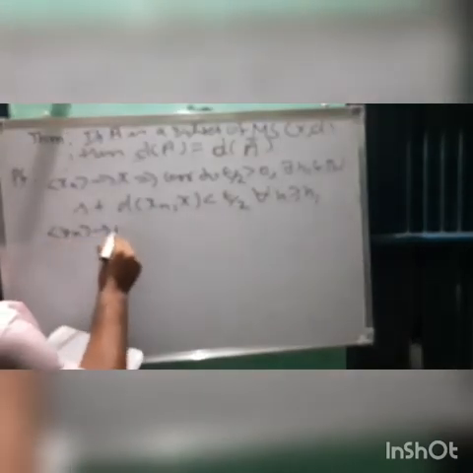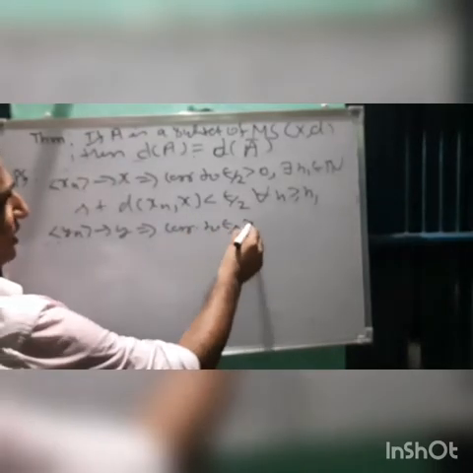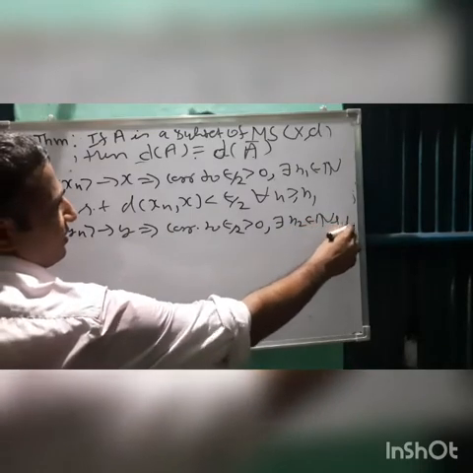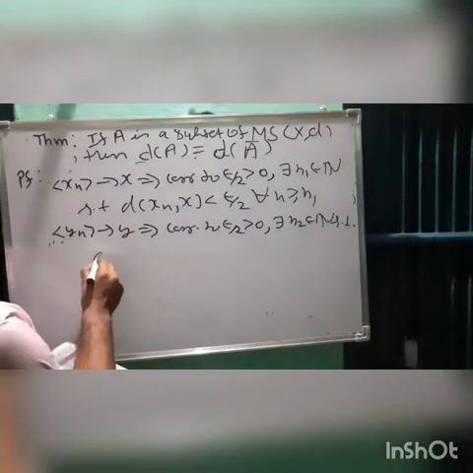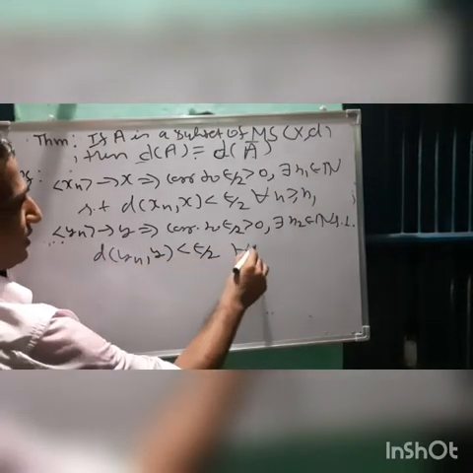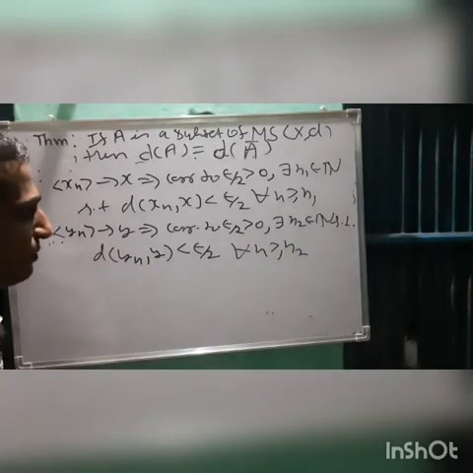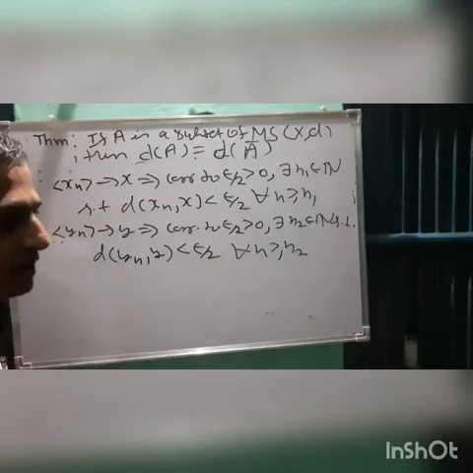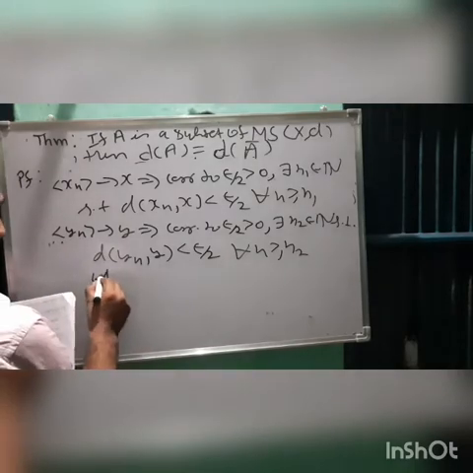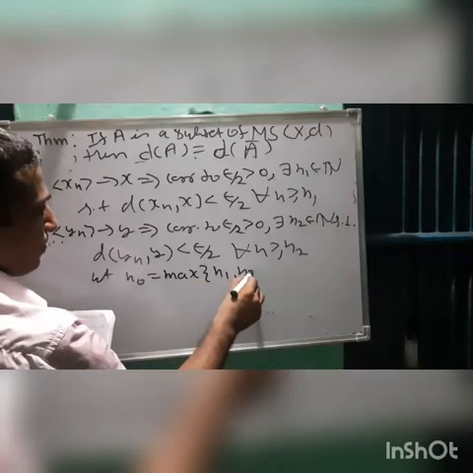Similarly, yn converges to y, so corresponding to epsilon upon 2 greater than 0, there exists a natural number n2 such that distance of yn and y is less than epsilon by 2 for n greater than or equal to n2, after this finite stage. And now we have to take a common natural number and maximum will work here. You are already aware. So let n naught be equal to the maximum of n1, n2.